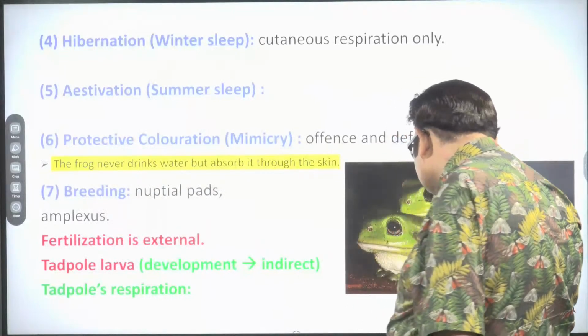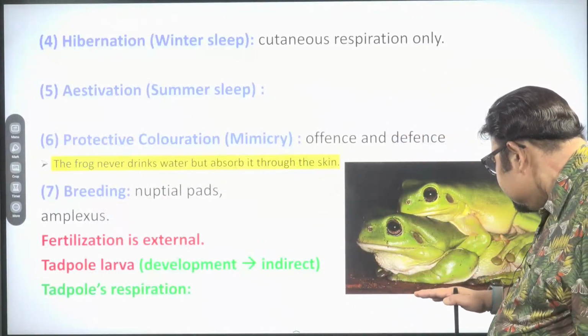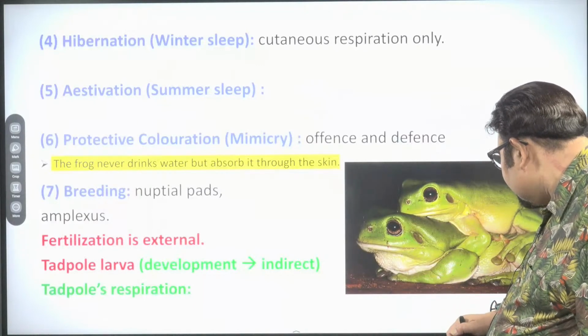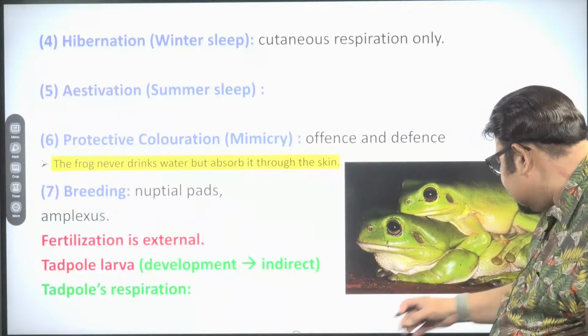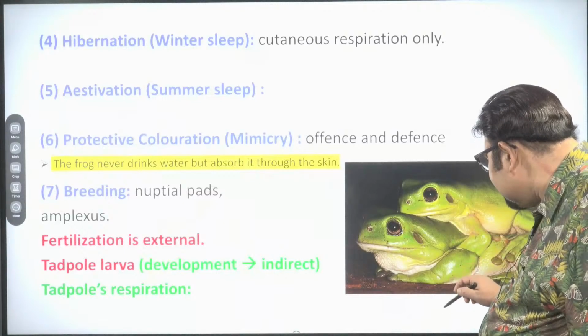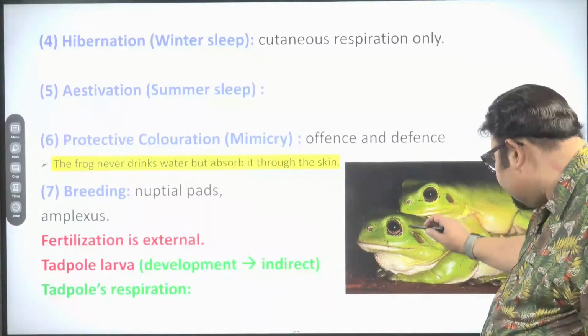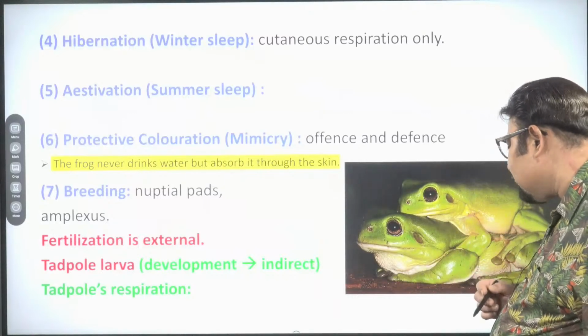Both these animals are very slippery. Even if you hold the frog, chances are it can slip off from your hand. So how is it possible that almost for 1 hour they remain in this position?